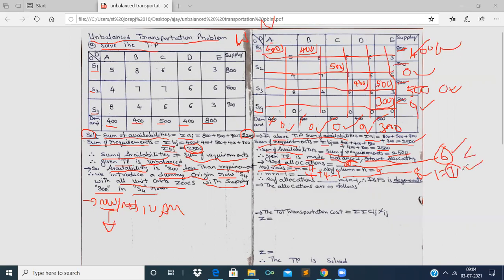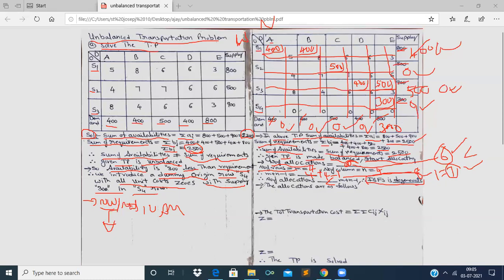Therefore, 6 is less than 7. Therefore, we have to write the number of allocations is lesser than m plus n minus 1. Therefore, the IBFS is degenerate. In the previous problem also, we have seen that the number of allocations were lesser than m plus n minus 1. Therefore, the IBFS is degenerate. Now, let us write the allocations.